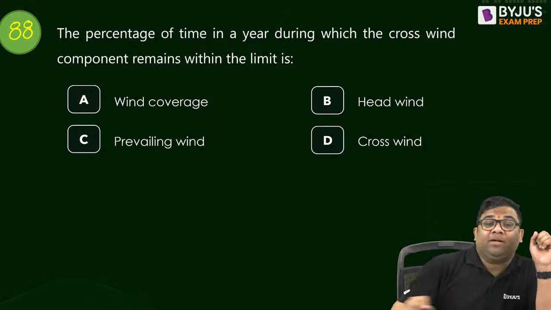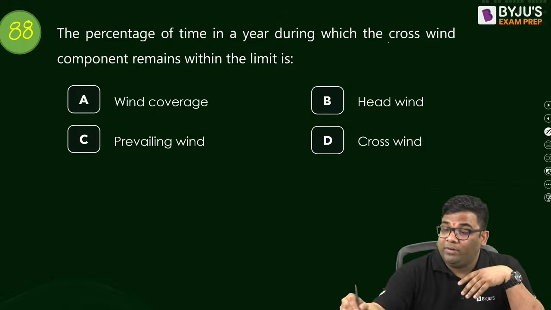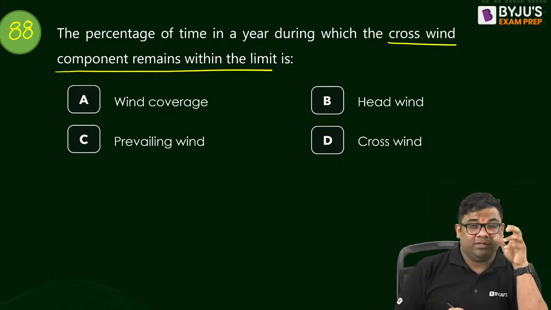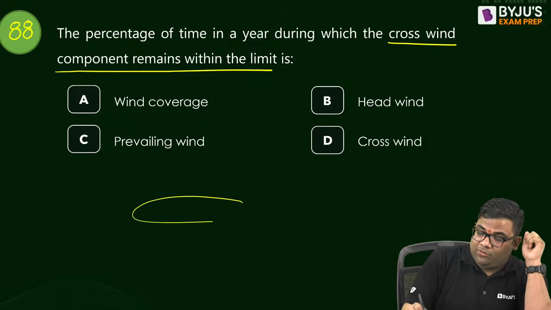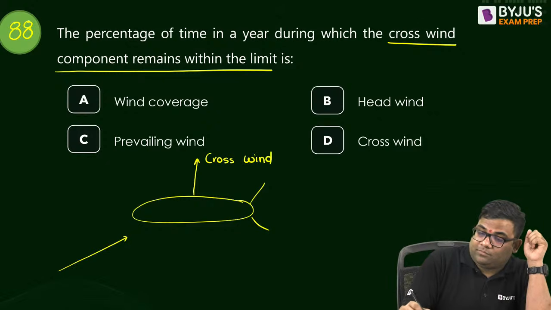The percentage of time in a year during which the crosswind component remains within limit is known as what? If you have an aeroplane, suppose this is the wind direction, this is the crosswind component, and this has to be within limits.